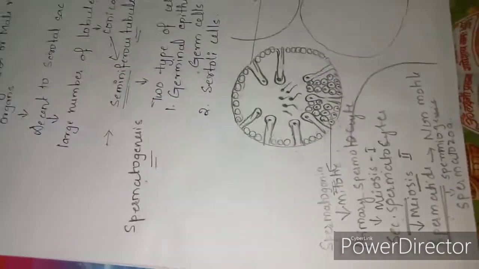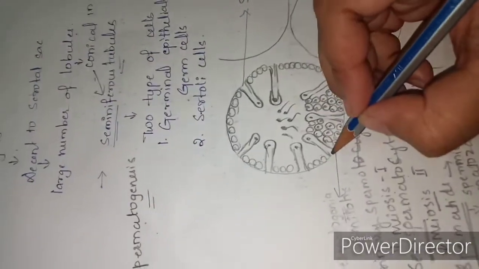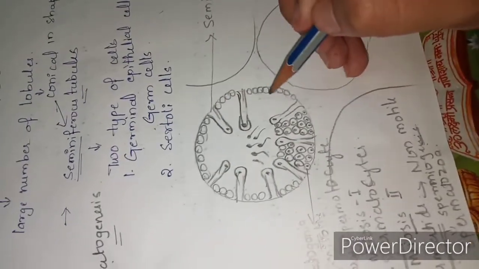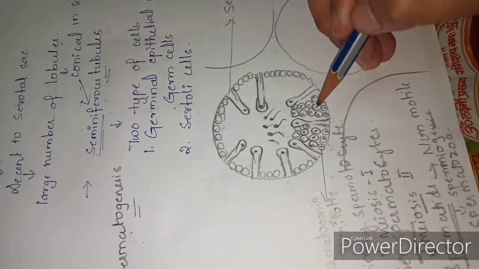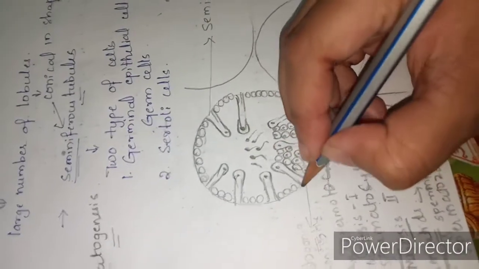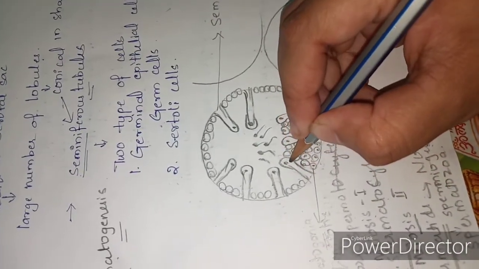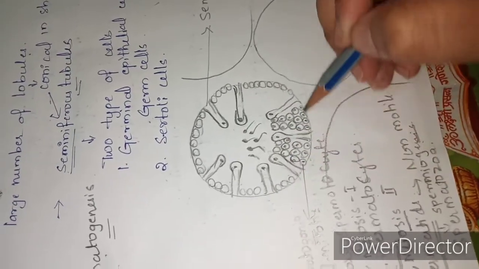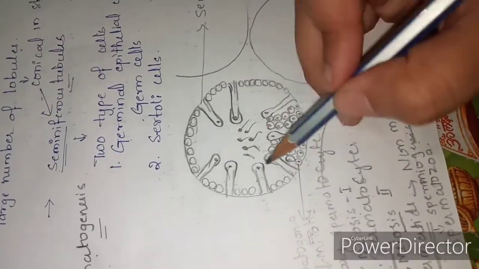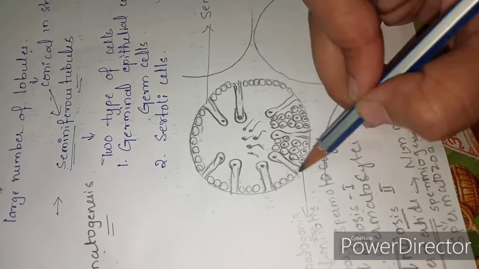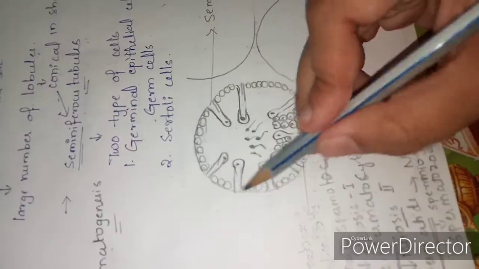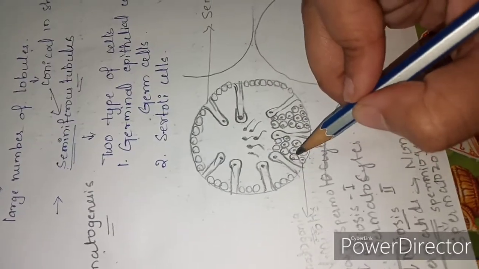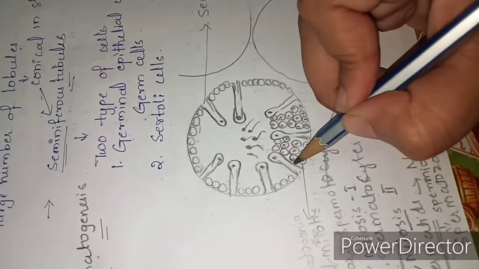Another type of cells are the Sertoli cells, which are present in between the germ cells at regular intervals. These Sertoli cells are elongated, irregular columnar cells which are present at the basement membrane.